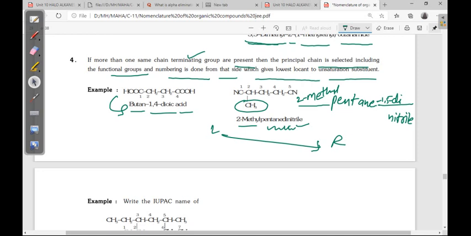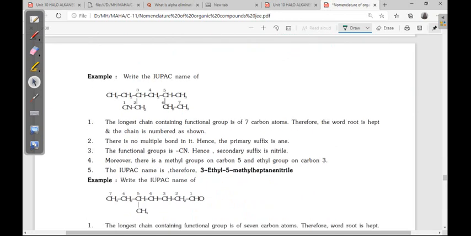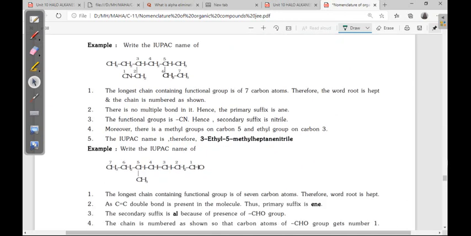Okay, next, write the IUPAC name of this given compound. You can select the main functional group, which is cyanide: 1, 2, 3, 4, 5, 6, 7. Maximum 7 carbon chain is there.